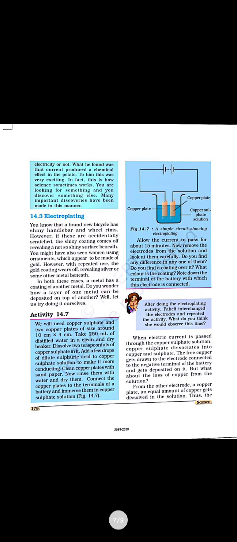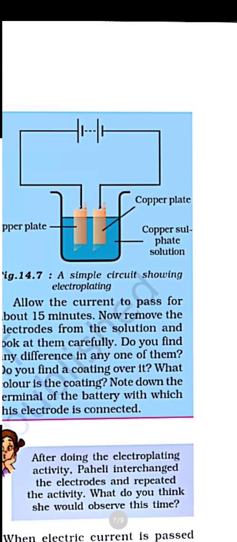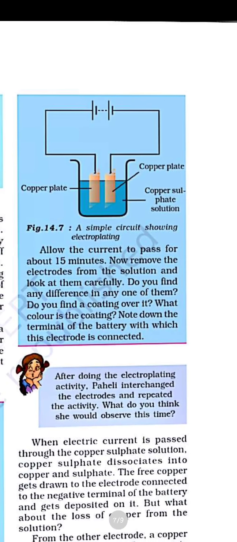After that, the last topic which we have seen was electroplating. Electroplating means that whenever we try to put a desired covering of a desired material on the required metal, that covering through the passage of electric current is considered electroplating. Here in the example you can see that when we take two copper plates and add some copper sulfate solution, the copper from the solution will come out of the water and deposit on the plates. So the plates become copper.